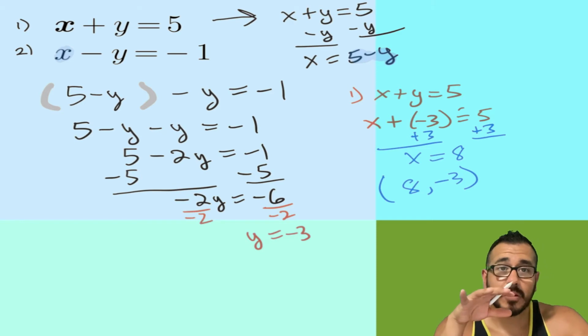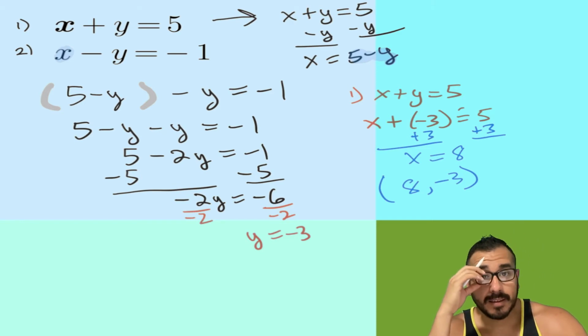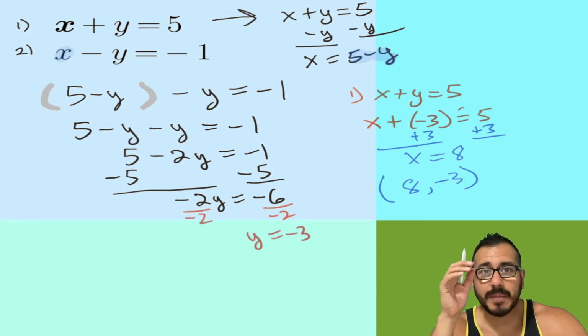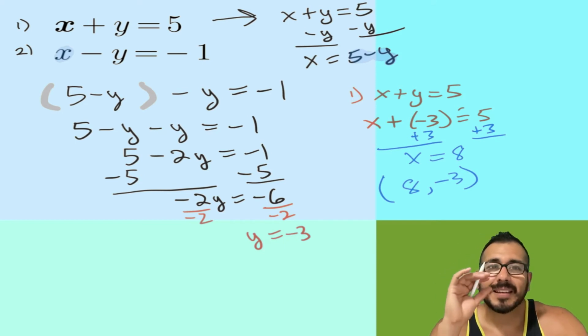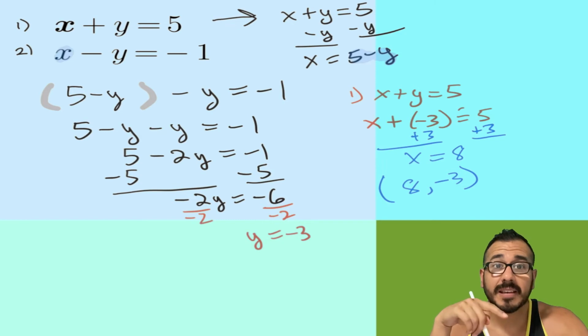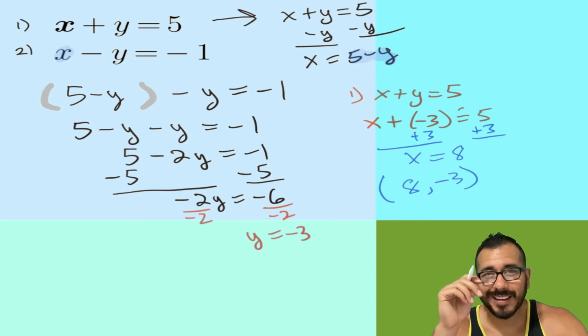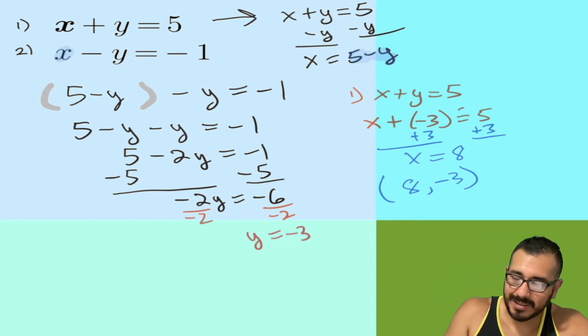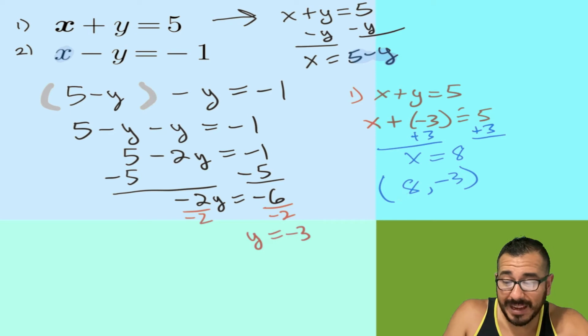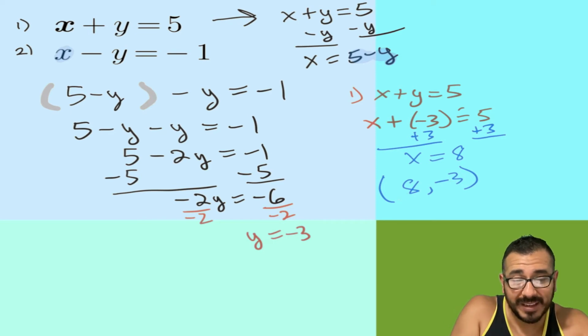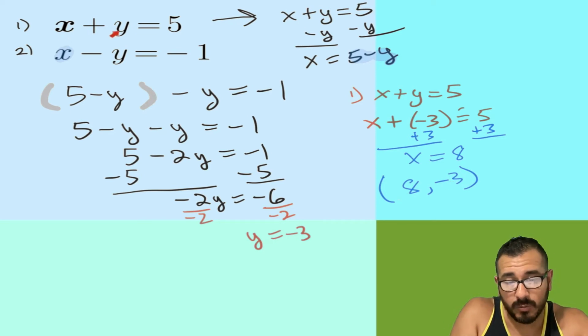So what's nice about this is people are probably yelling at me, Dr. Math, you made a mistake earlier, right? And I did this on purpose so you can see why you always want to check your work, right? So before you unsubscribe, right, this was a trap. So check this out. If I were to plug in the 8 plus the -3 into my equations, sure, it works right here for this first one, but it has to work for both of them.